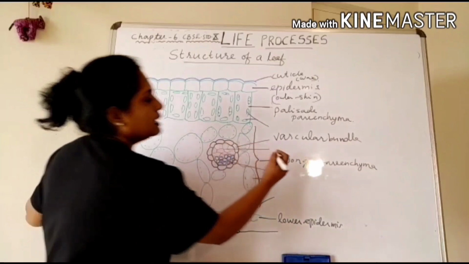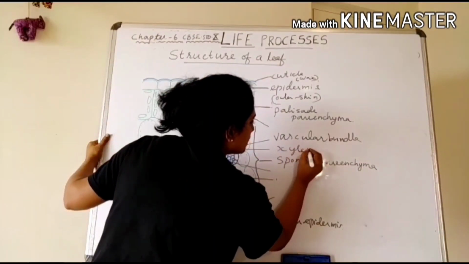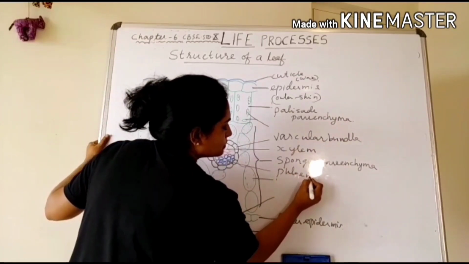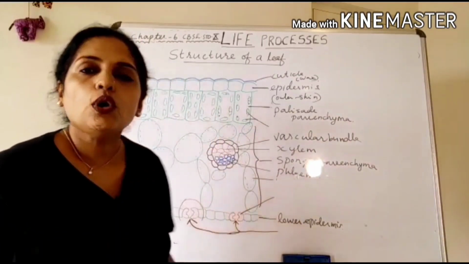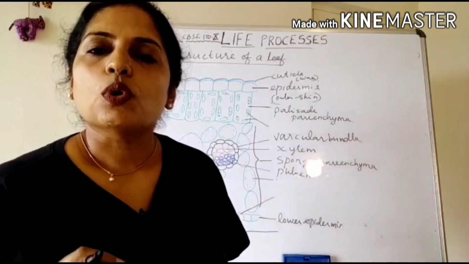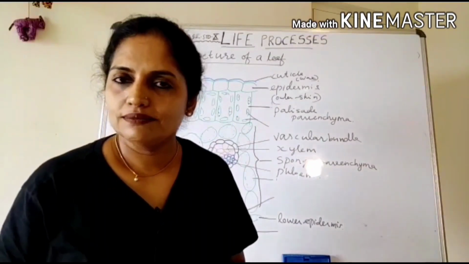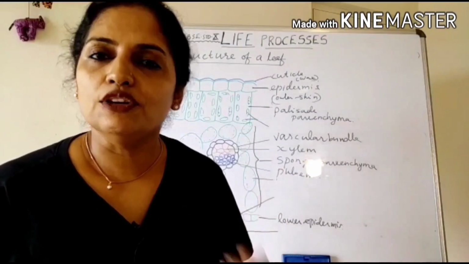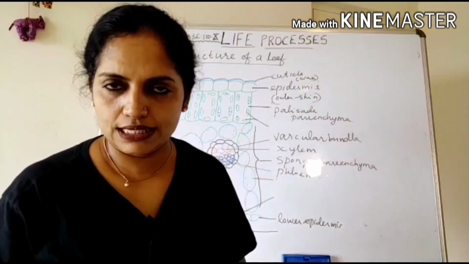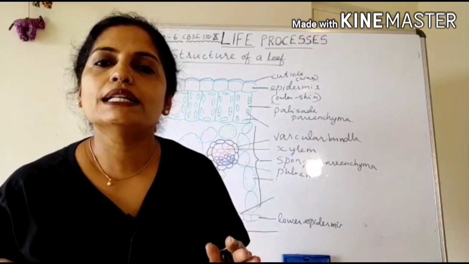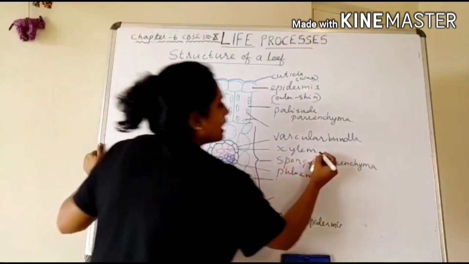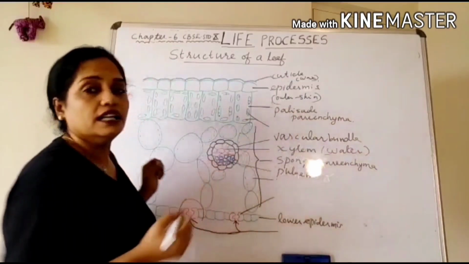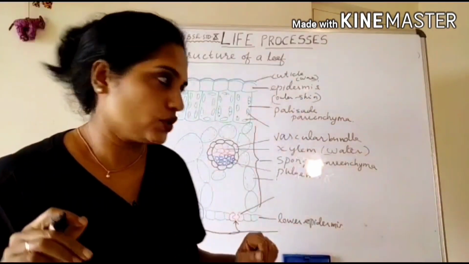The upper xylem tissue and this lower phloem tissue. You all know roots absorb water from the soil. This water is transported towards the leaf for the process of photosynthesis. That work is done by the xylem. Xylem is transporting the water from root to the leaf, the actual site of photosynthesis.